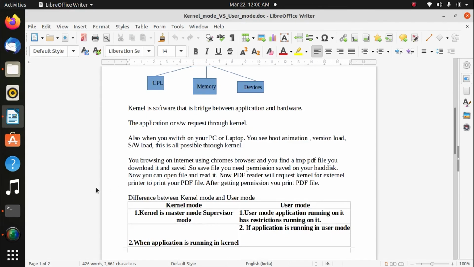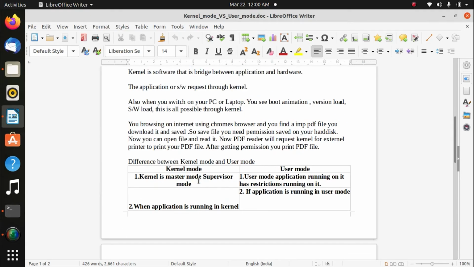So now we are seeing some differences between kernel mode and user mode. Kernel is the master, supervisor mode. Remember that kernel means kernel. You might know that in the military also there is a person called colonel who is the main boss. So in that manner the kernel works. It is in supervisor mode. And user means a normal user. When you get a desktop, you click on the file, you click on the songs, you click on the PDF folder, you click on the videos, you click on the audio song, video song. So that is user mode.